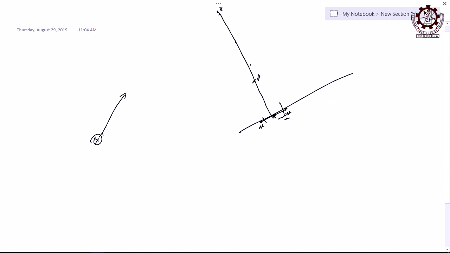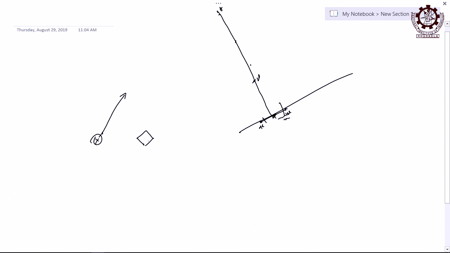Now, what do you mean by flux? Flux means the number of lines associated with unit area when that area is kept perpendicular. The area must be kept perpendicular, then only it is flux, and it is a scalar. Flux is not a vector, because it is the number of lines crossing through unit area when that area is kept perpendicular.